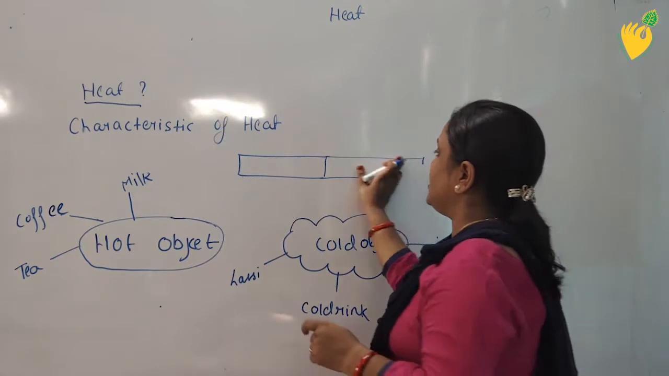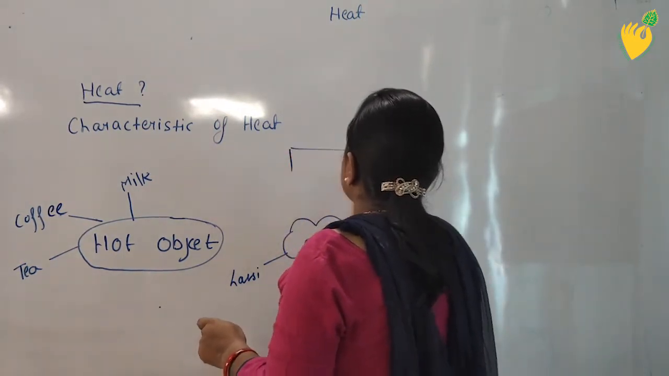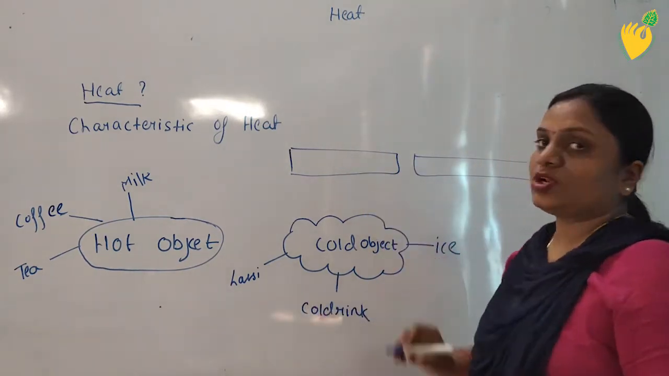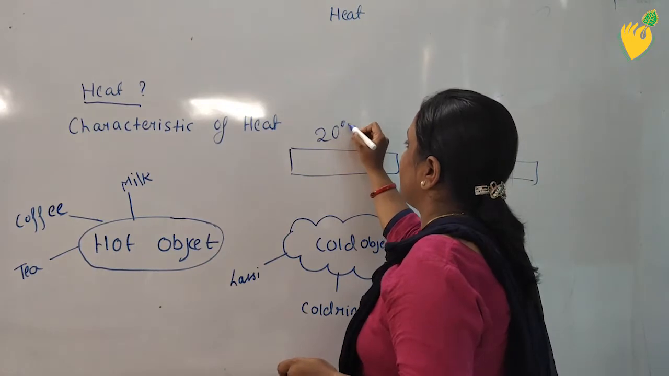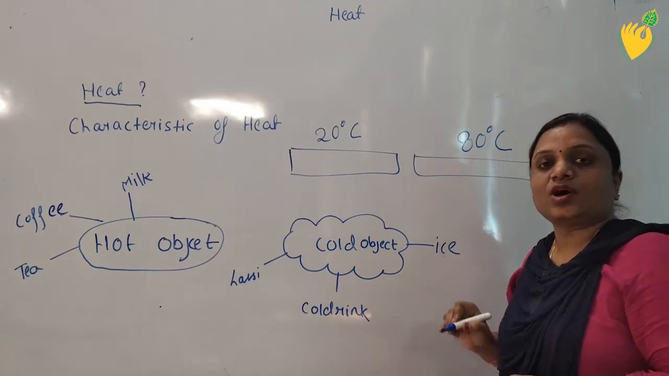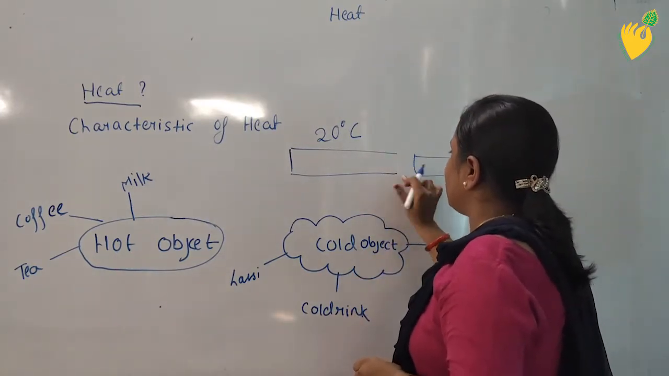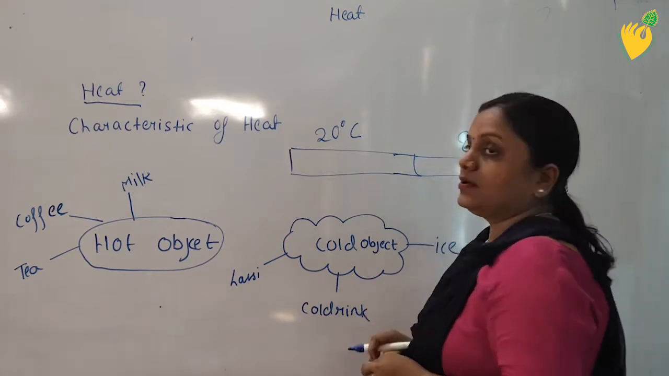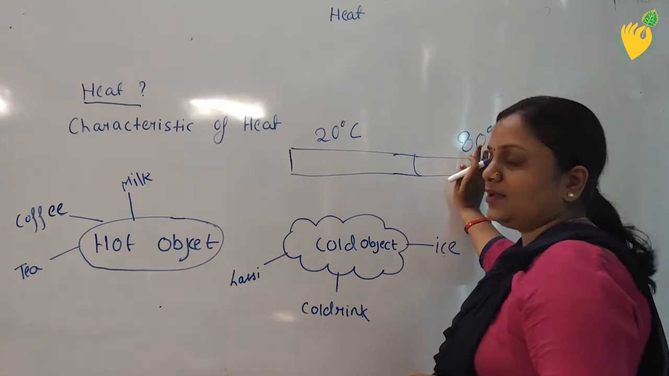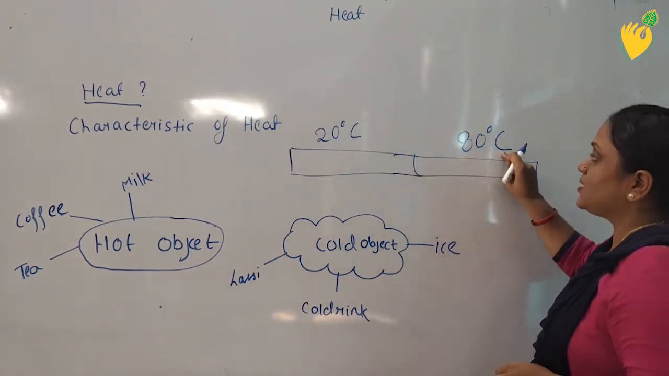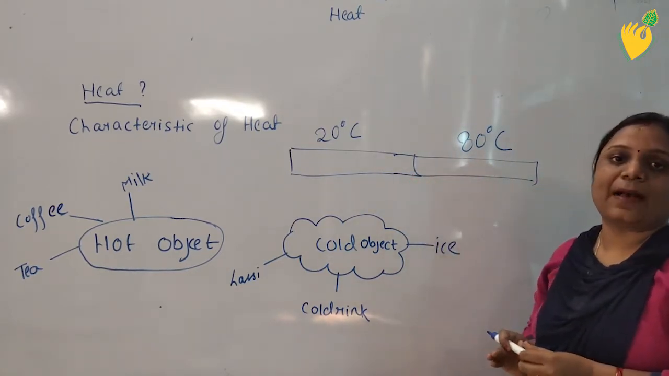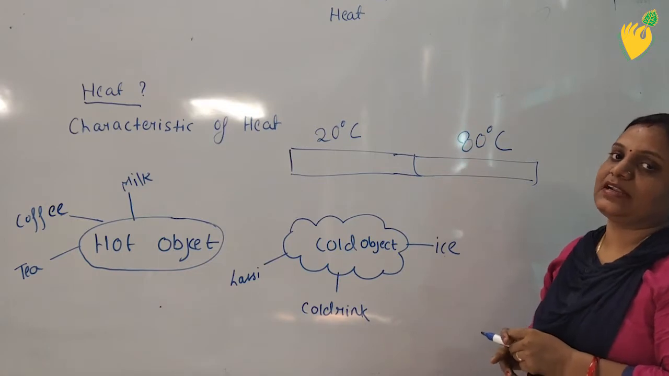Suppose I am taking these two objects. Suppose this is one rod and this is another rod. The temperature of this rod is 20 degrees Celsius and the temperature of this rod is 80 degrees Celsius. Now what I am going to do, I am connecting these two rods like this. The temperature of both the rods is different. This temperature is lower and this temperature is higher. Now I am going to connect these two objects. Then what will happen? The transfer of heat will take place.